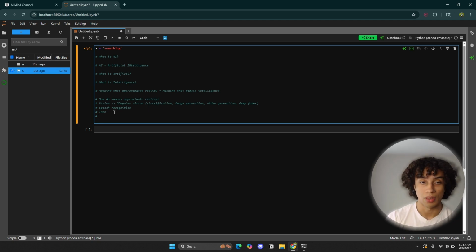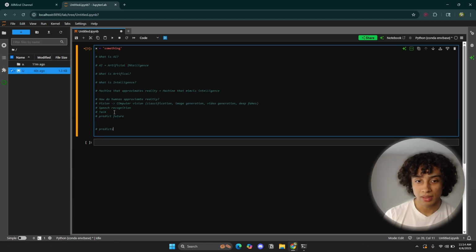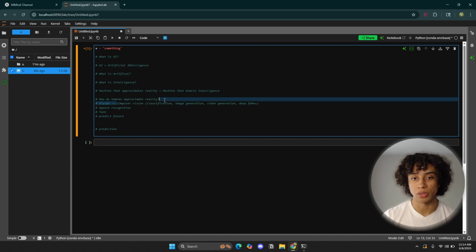AI could also predict the future, for example. You could create an AI that can make predictions in the stock market. But here's the essence of AI. AI predicts. That's the essence of AI. It's all about prediction. Because what is AI doing in computer vision?